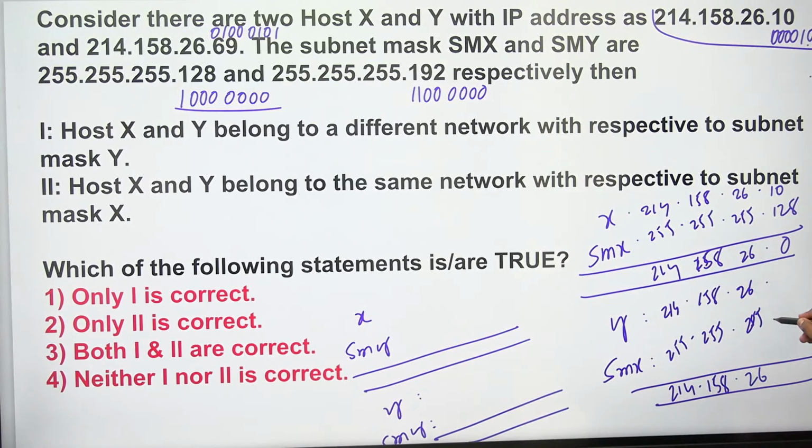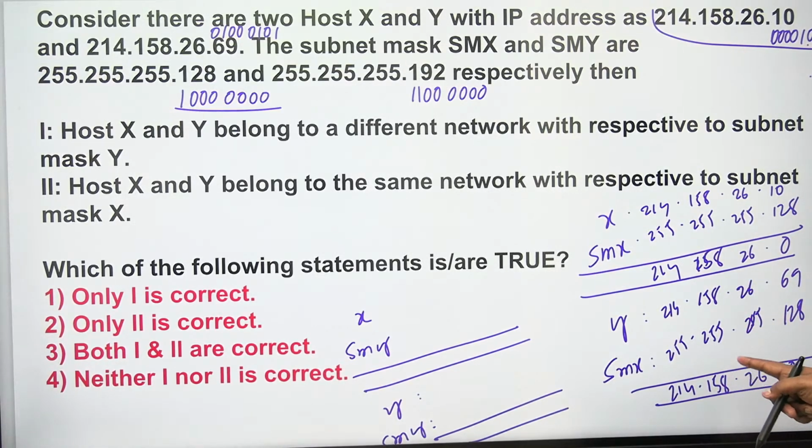Until now, fine. Now see the next one. Y is going to be 69 and SMX is going to be 128. I think nothing is common, so it is going to be 0.